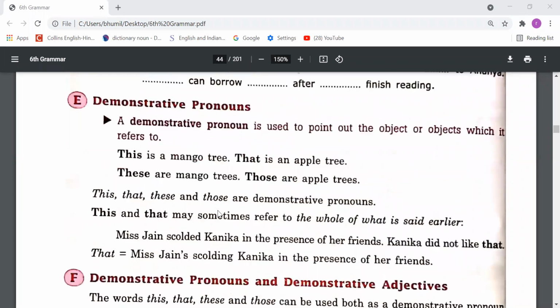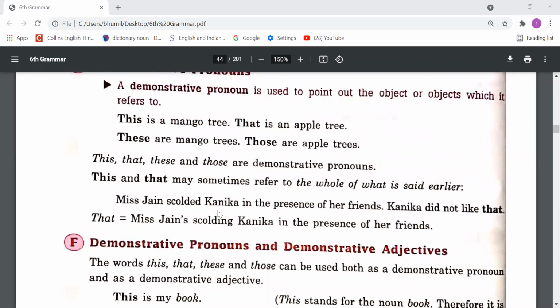Miss Jan scolded Kanika in the presence of her friends. Kanika did not like that. That is, Miss Jan scolded Kanika in the presence of her friends.